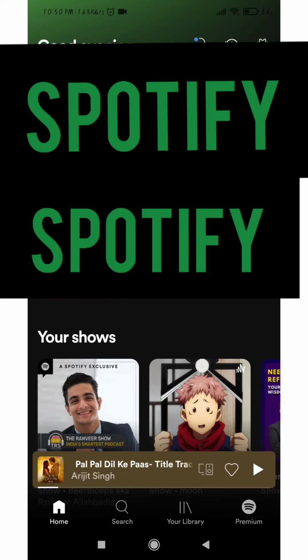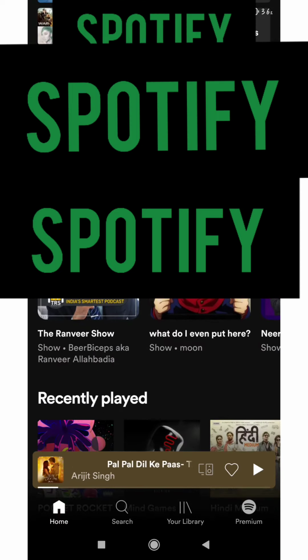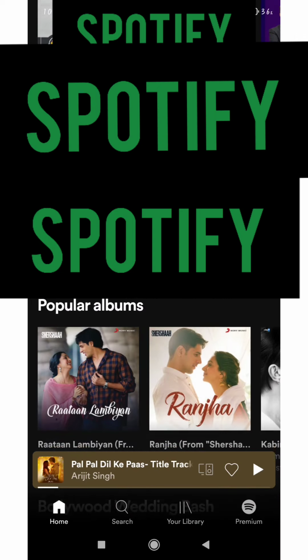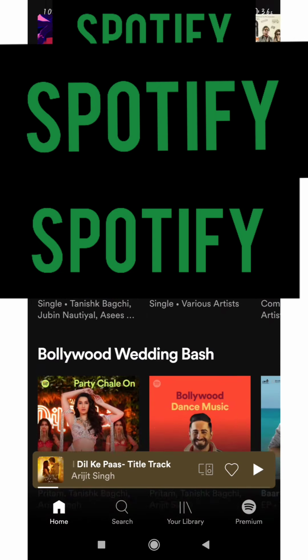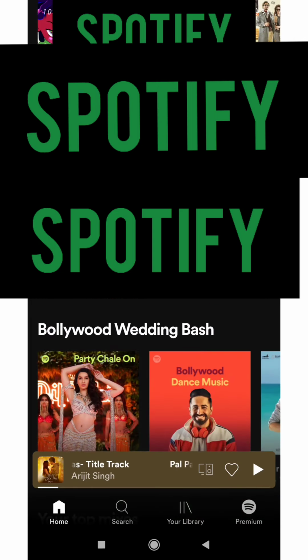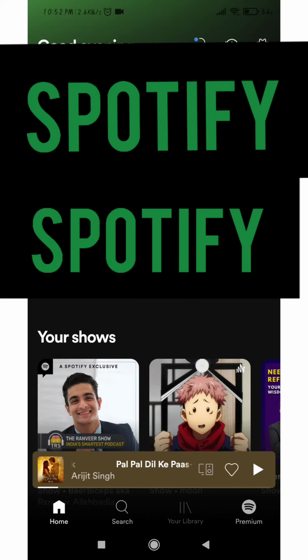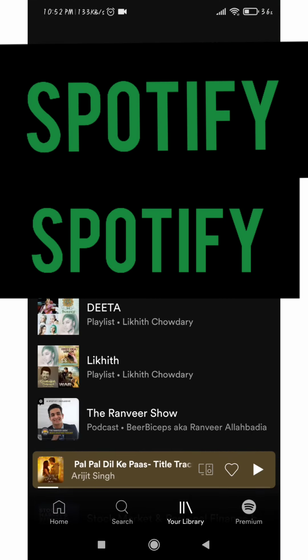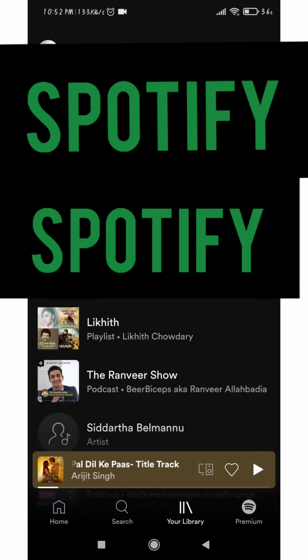This is the homepage of Spotify app where you can have access to many songs and podcasts. So when it comes to songs, you can have access and listen to your favorite songs and music based on your language and genre preferred. So you can listen to your favorite songs based on your genres like pop, jazz, rock, romantic, etc. So when it comes to the collection of songs, Spotify has the largest collection of songs, be it Indian or international.